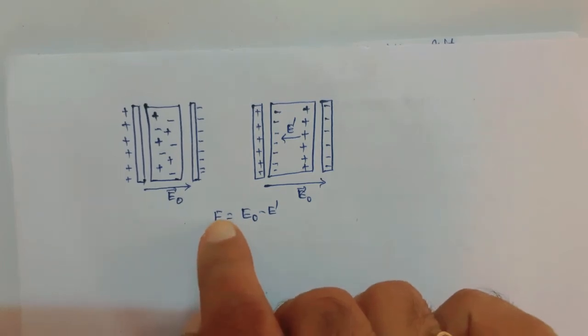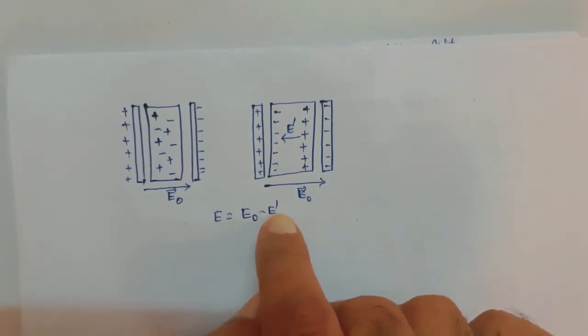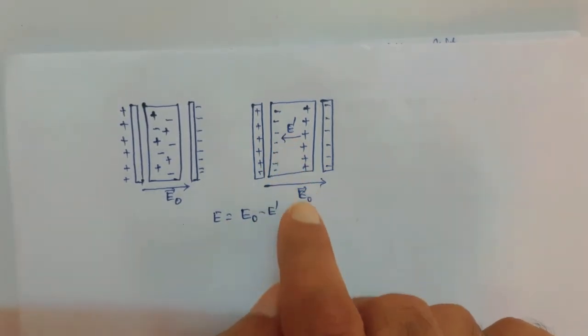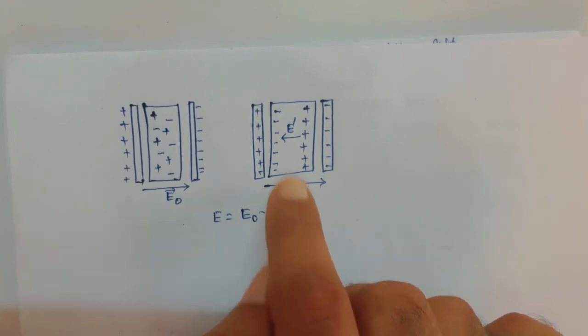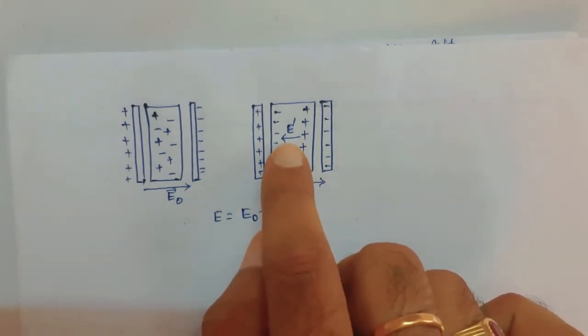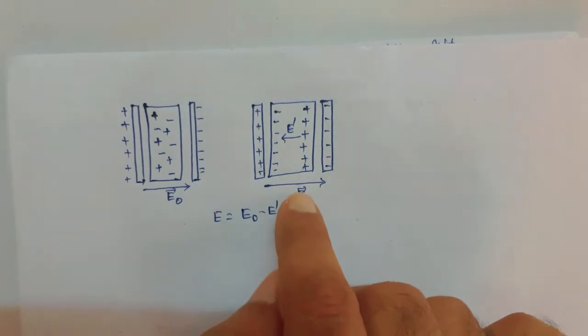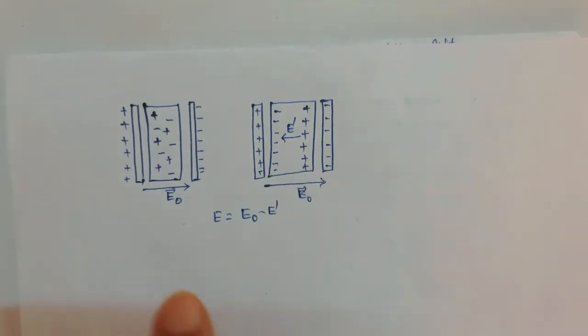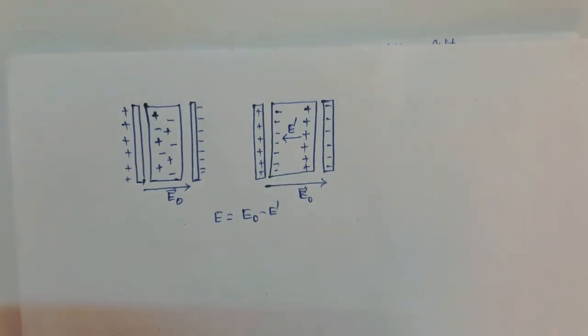The resultant field is equal to E naught minus E dash. This induced surface charge weakens the applied field, or the original field, within this dielectric substance.